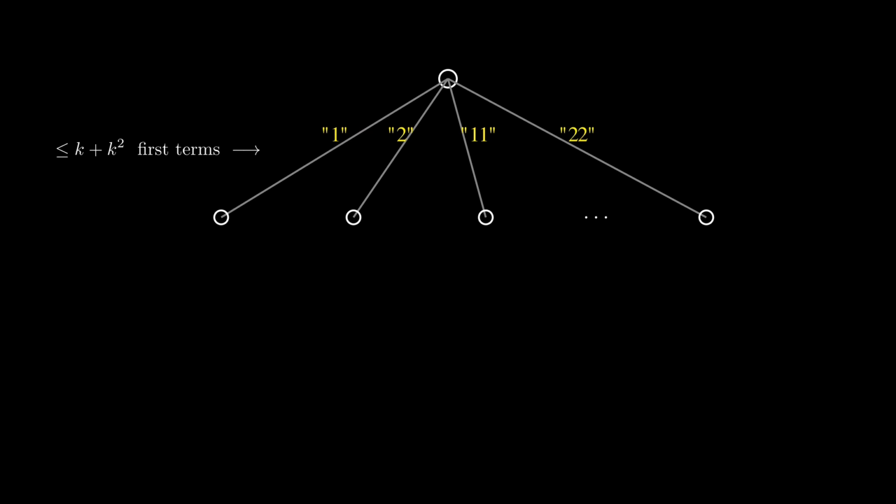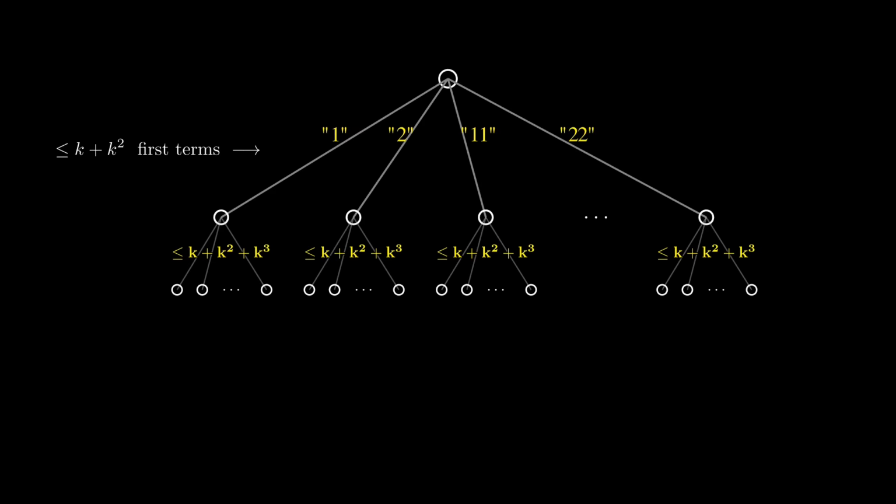Now, from each of those nodes, we'll draw a node for each possible second term that keeps the sequence compliant. If we're capping the second term at 3 characters, then there can only be k plus k squared plus k cubed possible next terms. But what matters is that there are only finitely many edges coming out of our current node, and that applies to every node in our tree of compliant sequences. Now, we showed that there are no infinitely long compliant sequences. An infinitely long path from the root down the tree is called a ray. So we know there are no rays, because a ray would correspond to an infinite compliant sequence.